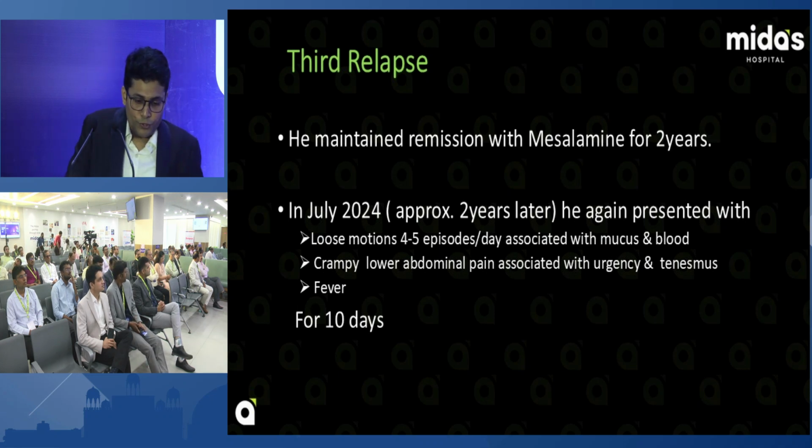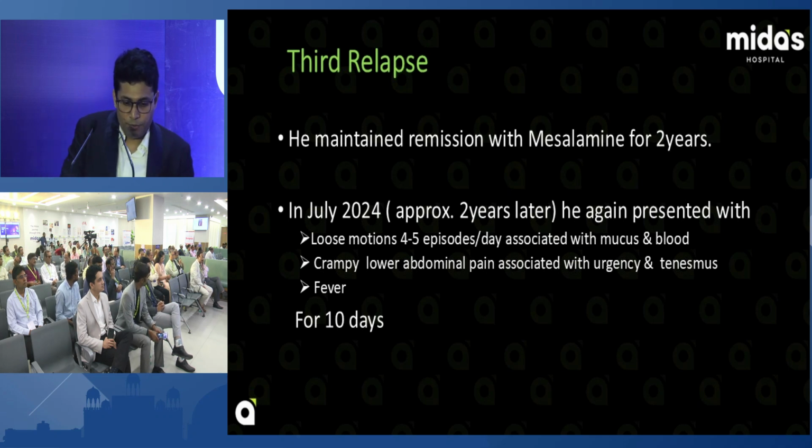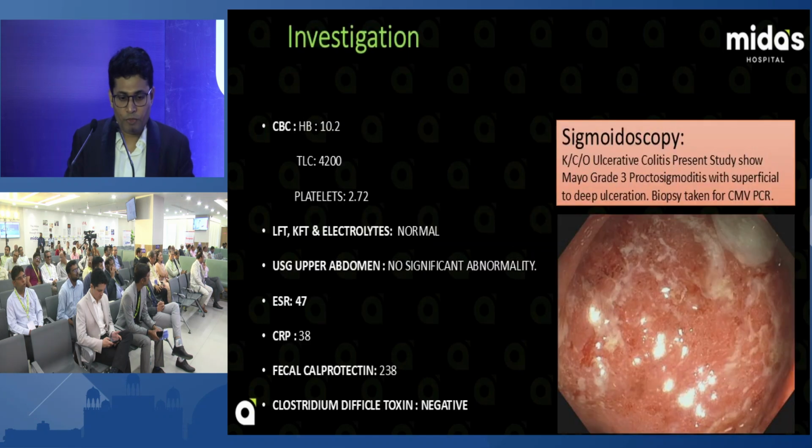Now in July 2024, he again presented with loose motions, 4 to 5 episodes per day, also with mucus and blood, crampy abdominal pain, urgency and tenesmus, and fever for 10 days. So what can we suspect?